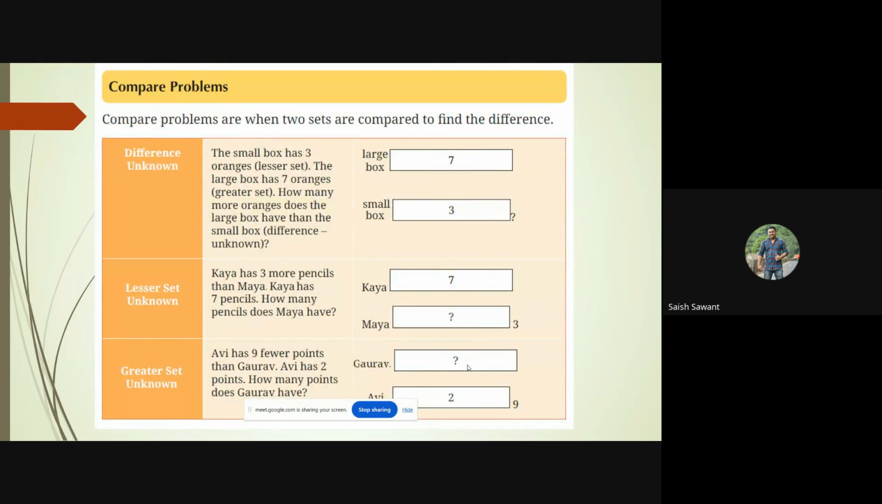The next type of problem is the compare problem. Compare problems are when two sets are compared to find the difference. In this also there are three types: when the difference is unknown, when the lesser set is unknown, and when the greater set is unknown. So when the difference is unknown, let us read the problem now.